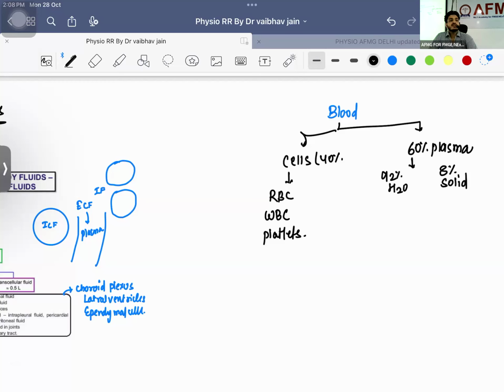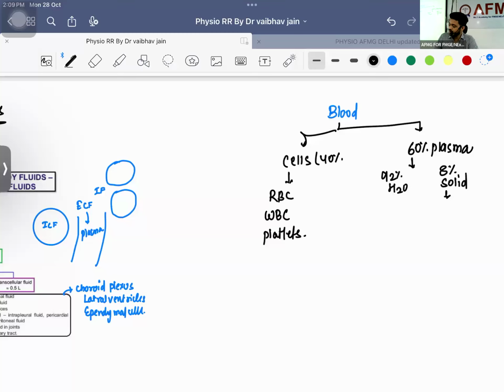So what are we discussing? We are discussing total body water, how much is that, and in which compartment we are having this water. Now we are discussing the major thing that we are always concerned with, that is your body fluids. And in body fluids, we are having blood, the most important one, right? So blood will be having 8% of solid in the plasma. This solid will be including what and what?